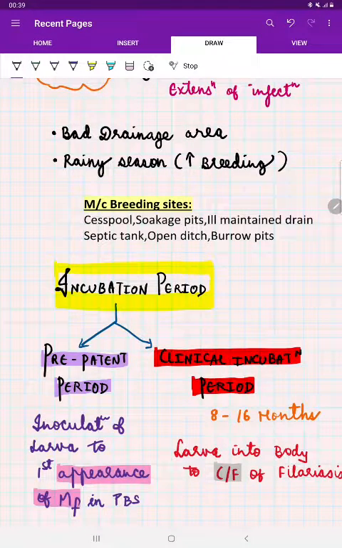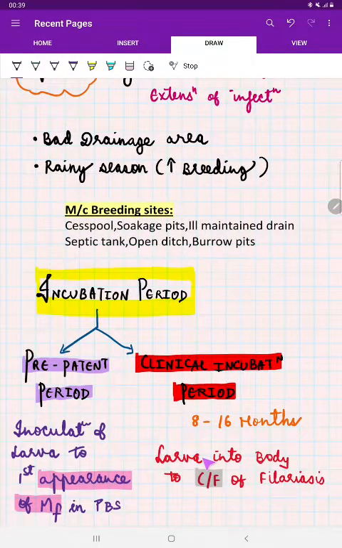What is the clinical incubation period? Clinical means that clinical signs are seen in the patient. That is the time from when the infective larva enters the body to the clinical manifestation of filariasis. That is called the clinical incubation period, and this is 8 to 16 months. It is a long period.